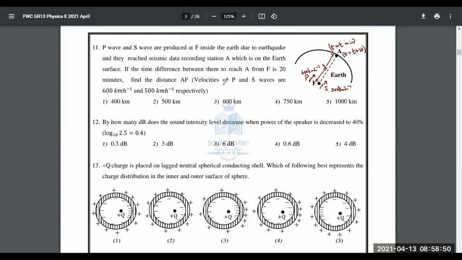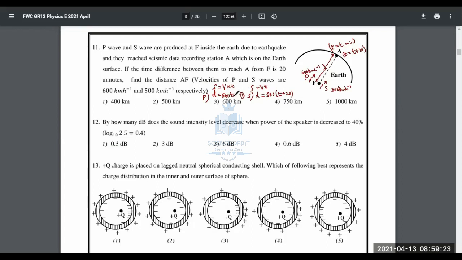Then you just use the equation displacement equals velocity into time, because the waves are traveling at constant velocity. That's the assumption. The displacement is D. For the P wave, when you apply this equation, the velocity of P waves is 600 into T. That's the first equation. When you apply the same equation for the S wave, the displacement is again D, which is what we have to find. V into T: V will be 500, and time will be T plus 20 in minutes.